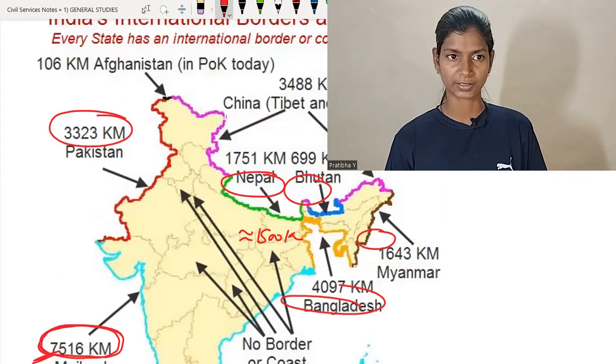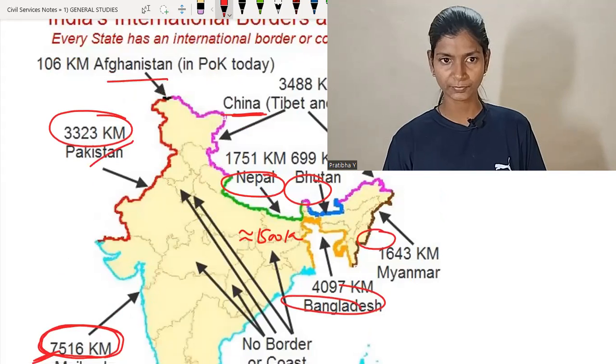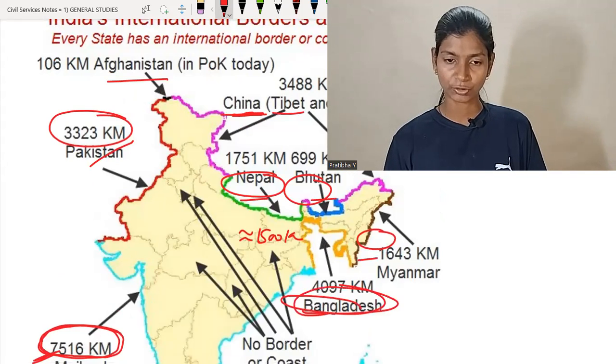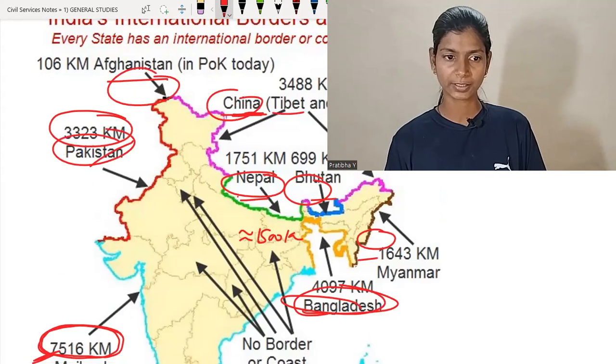So Pakistan, Afghanistan, China; in this, the Tibet and Xinjiang region is also added. So 1, 2, 3, 4, 5, 6, 7. So 7 countries share a land boundary with India: Pakistan, Afghanistan, China, Nepal, Bhutan, Myanmar, and Bangladesh.